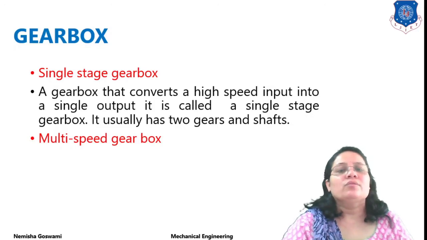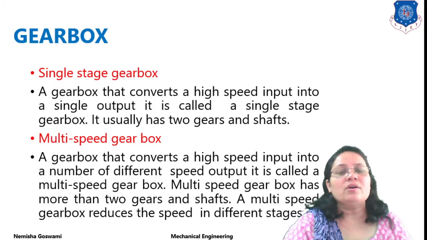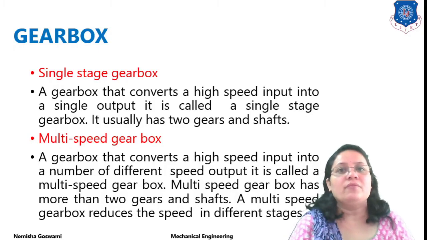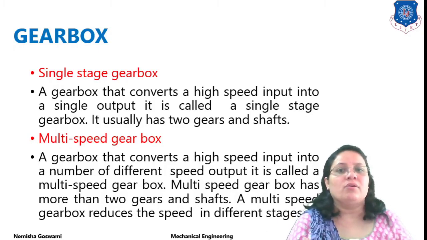Next is the multi-speed gearbox. A gearbox which is used to convert high speed into a number of different output speeds is known as a multi-speed gearbox.